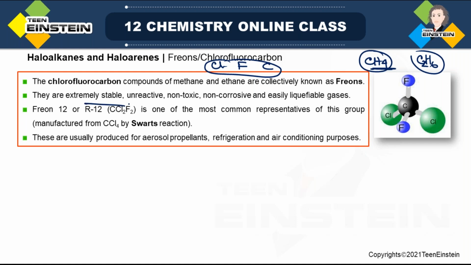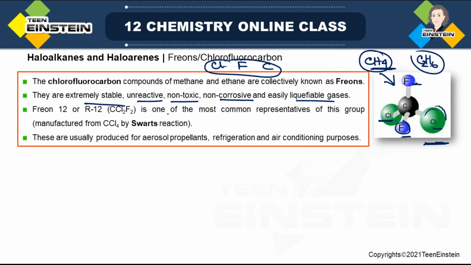Extremely stable molecules they are, that means unreactive, non-toxic, non-corrosive, easily liquefiable gases. So these are their properties. Here one picture you can see, which is a derivative of CH4, 2 C-H bonds replaced by 2 chlorine, another 2 C-H bonds replaced by 2 fluorine. As the size of chlorine is greater than fluorine, that is why these are the largest spheres compared to this blue one.